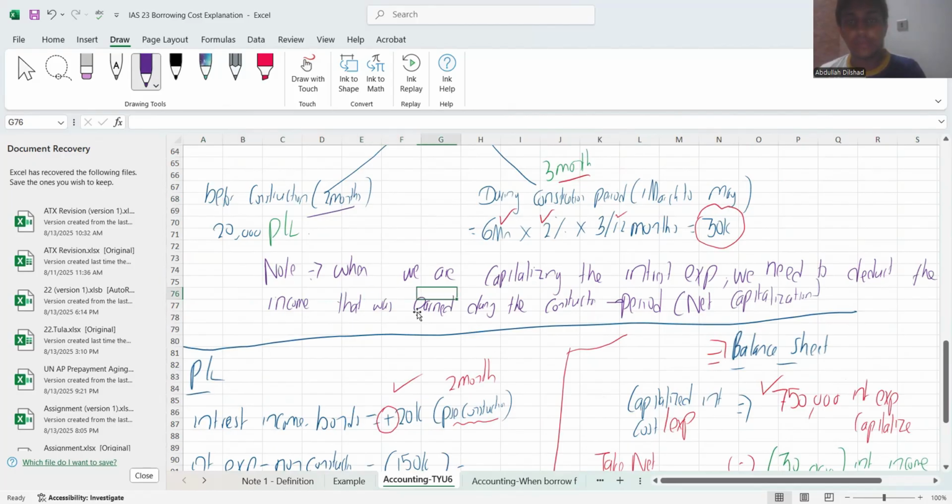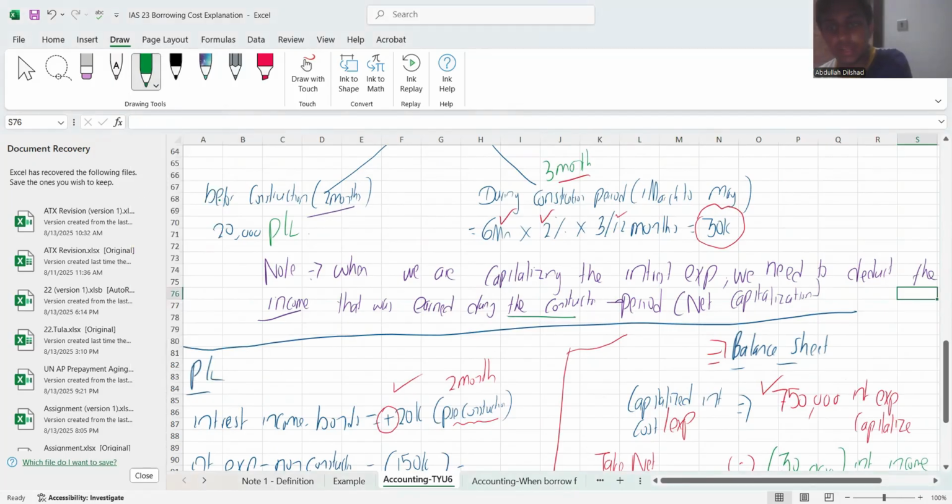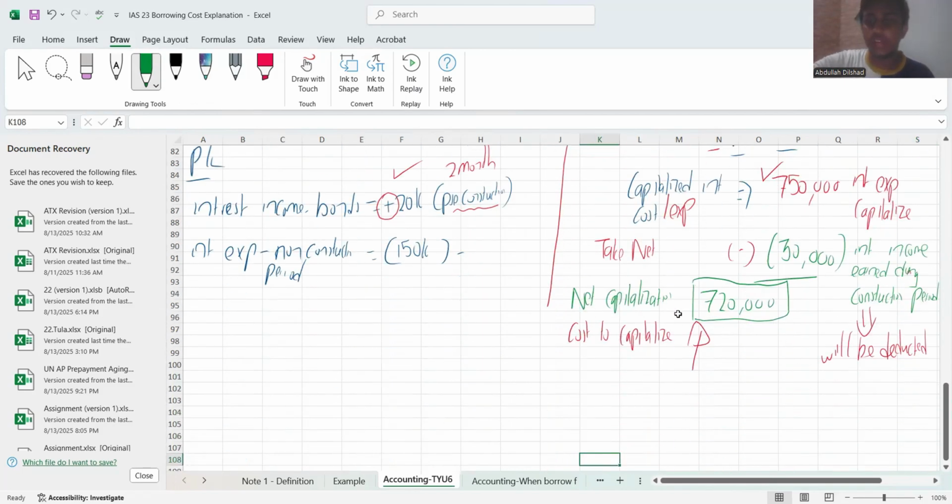Okay, let's read this note and we are done with this part for a bit. When we are capitalizing the interest expense, we need to deduct the income that was earned during construction period. That is known as net capitalization. Yeah, you net it off. Can you see here? We netted this fellow off. Okay. So it's quite simple, guys.